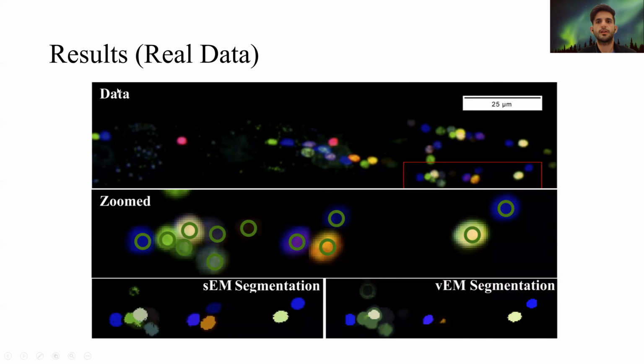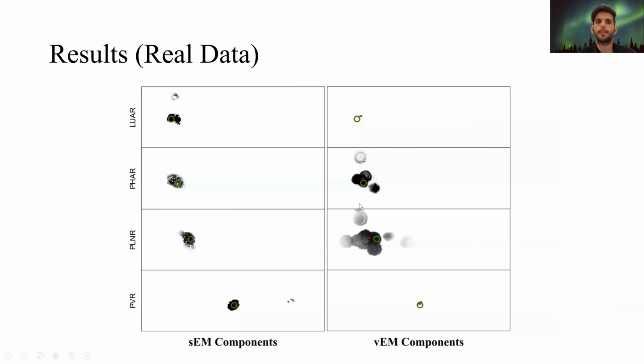Here's an example of how the data looks. The first panel is the data. The second row is just a zoomed in version. And the third row is a segmentation given by the SEM and VEM algorithms. This is another demonstration of the quality of the segmentation. The left column is the SEM, the right column is the VEM, and each row corresponds to the probabilistic map for each component.